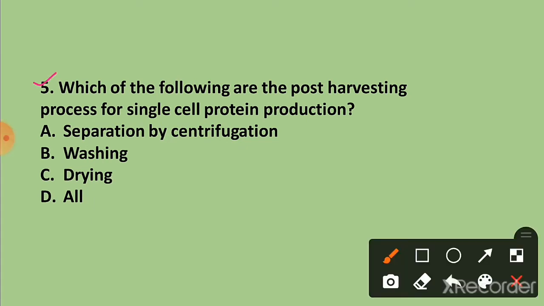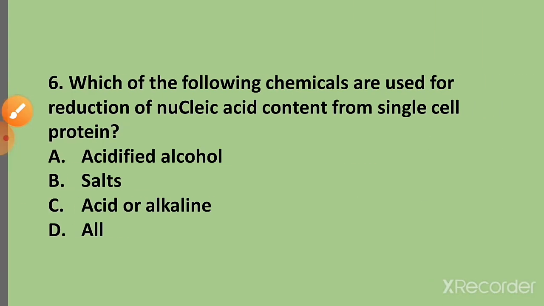Question 5. Which of the following are post-harvesting process for single cell protein production? The correct answer is option D, all. Separation by centrifugation, washing and drying are the post-harvesting process for single cell protein production.